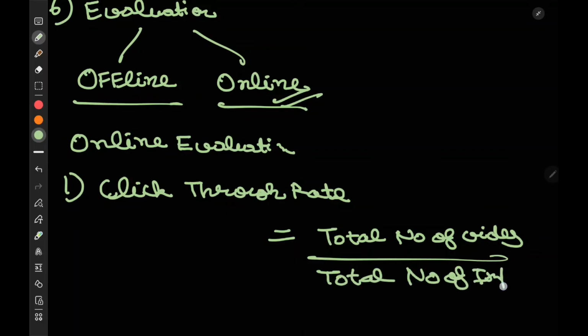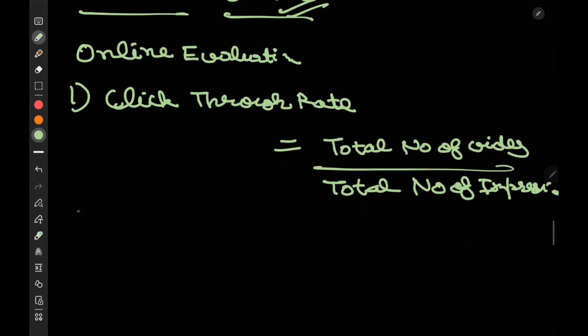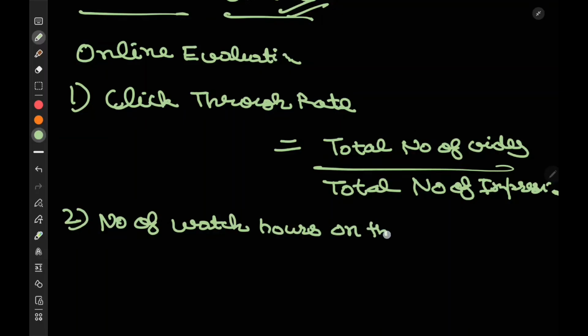If this is high, it generally means the videos you are showing are at least good, so the user is clicking them. Second is the number of watch hours on the topic searched.